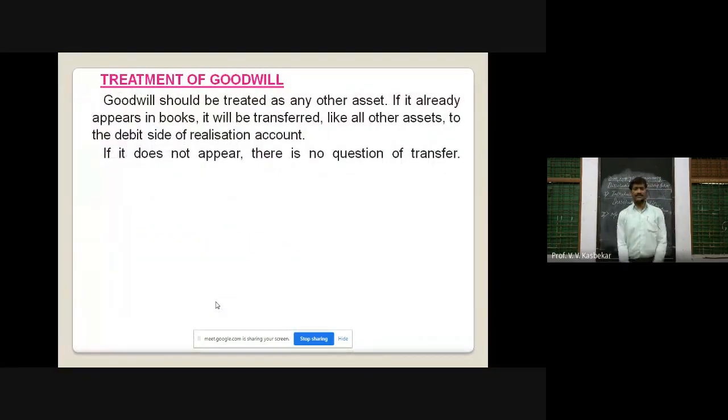And treatment of goodwill. In this, we all know that goodwill is a reputation of the firm which is measured in money value, and goodwill is treated as any other asset. So if goodwill appears in the books, that means if you see goodwill on the asset side of the balance sheet, it will be treated like all the other assets and transferred to the debit side of the realization account. But if it does not appear, there is no question of transfer.